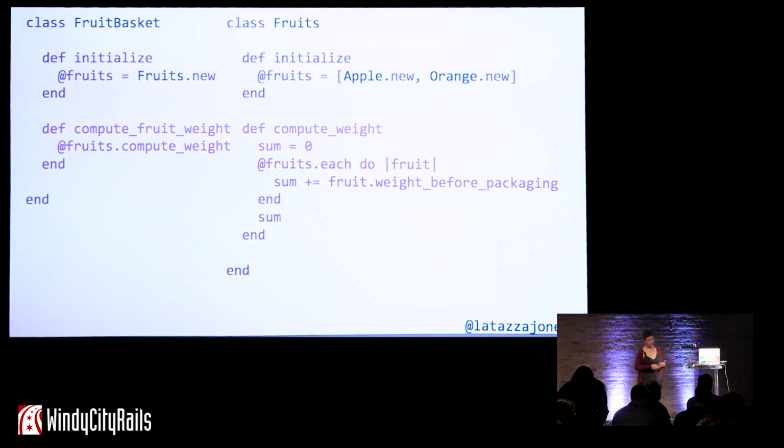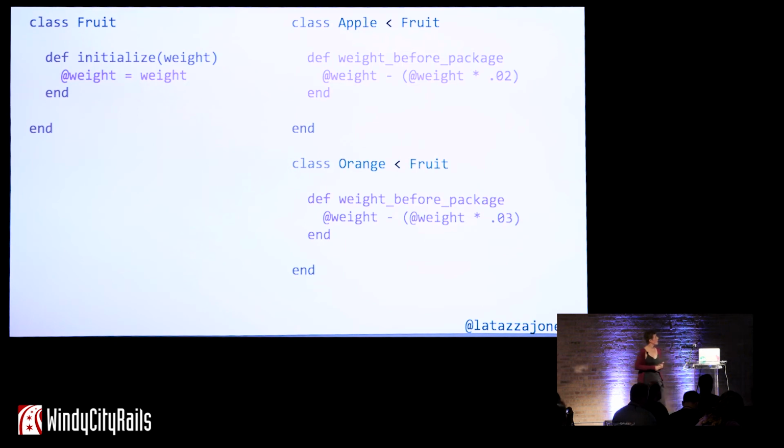So let's say, for example, that we want to add the functionality to figure out what the weight of the fruit is when there's no packaging on it. All the packaging's been removed. We might add a method to fruit basket that calls a method on fruits that loops through all of the fruits to figure this out. An important thing is our apple and orange have divergent behaviors. They have different packaging weights or whatever.